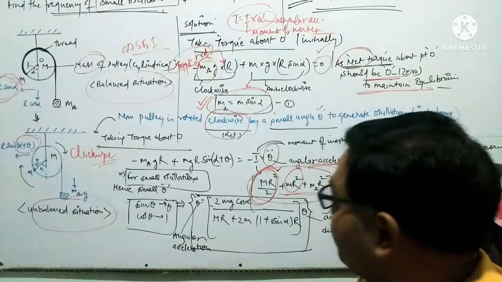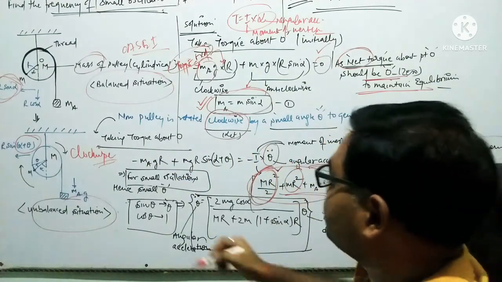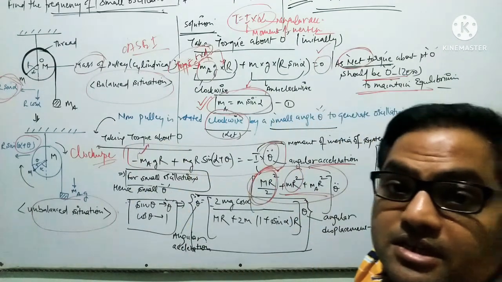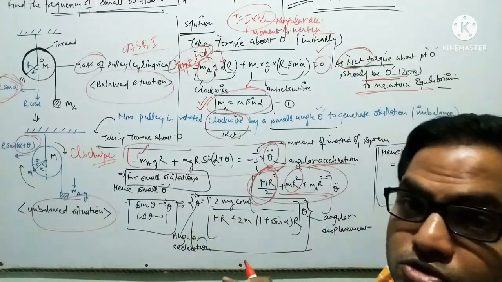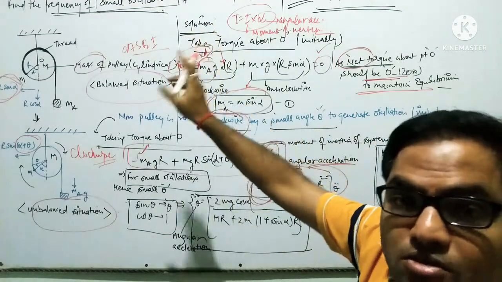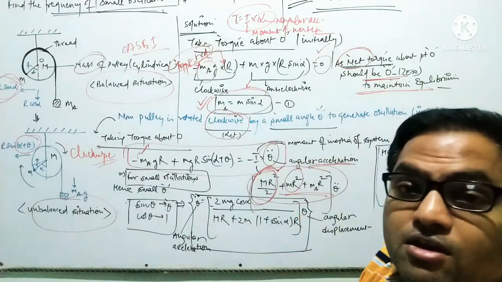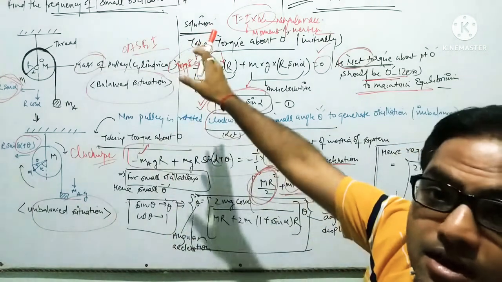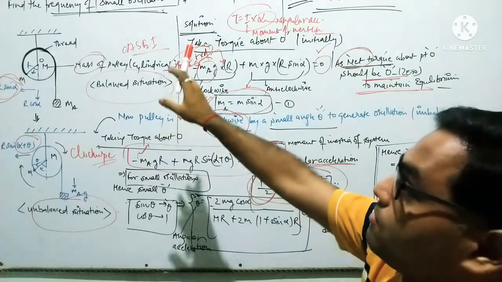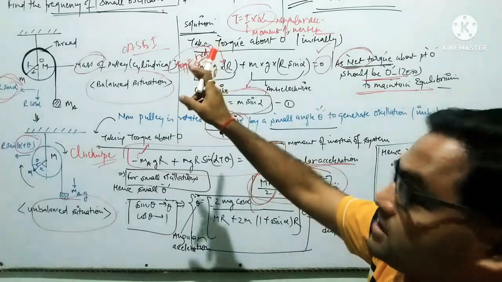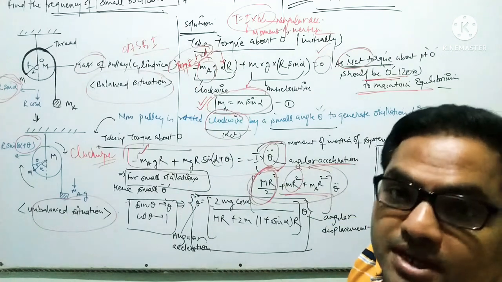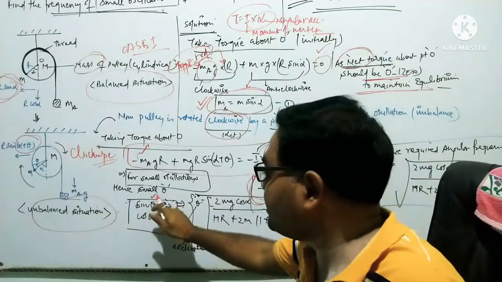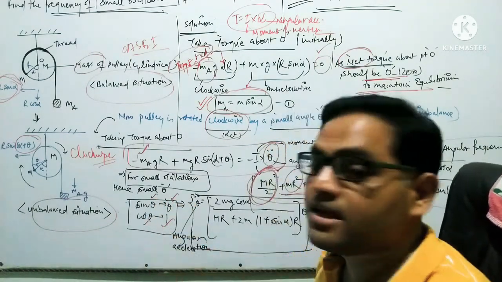But wait a minute, when you solve this equation, this is our second equation, certain considerations have to be made. The question is about small oscillations, not damping effects. Otherwise large oscillations or damping might occur. But we have to find the frequency of small oscillations, and since the term small has been given, this has a precise meaning. On the basis of small oscillations, we will consider that sin theta tends to theta and cos theta tends to 1.